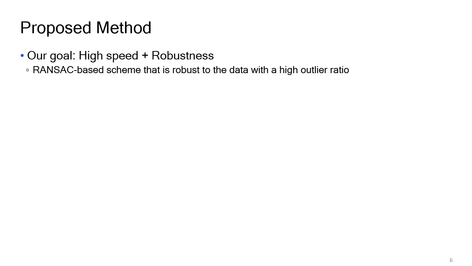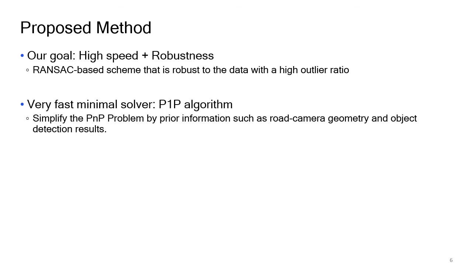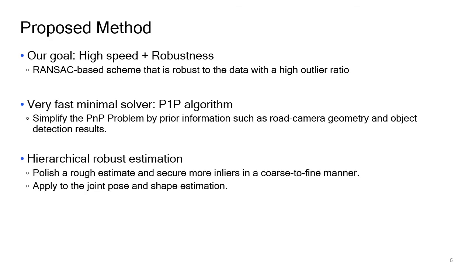To solve this problem, in this paper, we propose a fast and robust pose estimation method. We adopt the RANSAC-based scheme because it is robust to data with a high outlier ratio. First, I will introduce the perspective one-point algorithm as a very fast minimal solver. Second, a hierarchical robust estimation method to improve both accuracy and robustness.